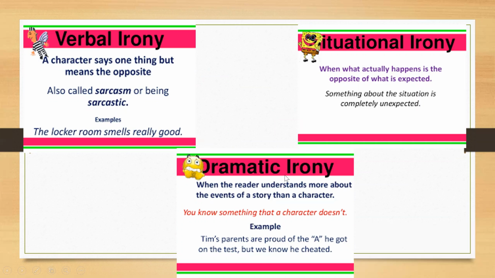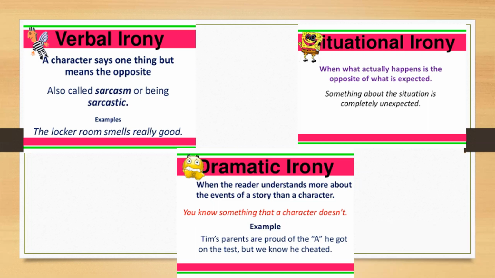And the first one would be verbal irony. This is when a character says one thing but means the opposite. So if you're giving a compliment, on the surface it looks like a compliment, but in the real sense, you're not complimenting that individual. That is verbal irony, also known as sarcasm.